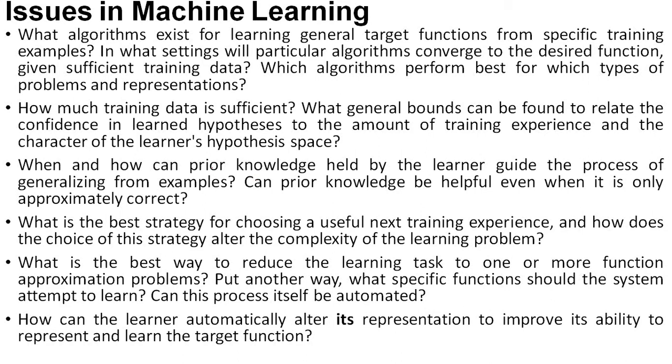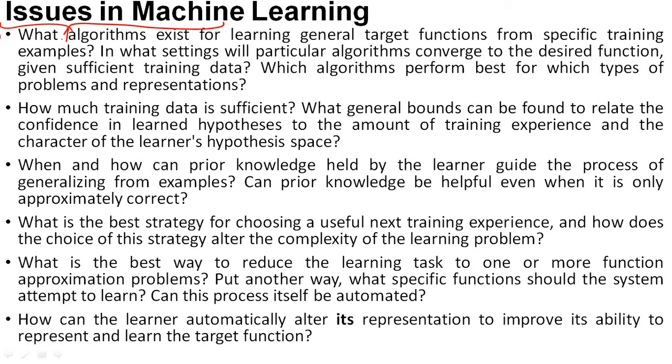So the next is issues in machine learning. After the perspective, we have to go for issues in machine learning. As we know, everywhere we are talking about machine learning now, in this new technology. So there is a chance of some issues in machine learning. Obviously there are some issues that the scientists and researchers are following, and they are trying to find the solution of those issues.